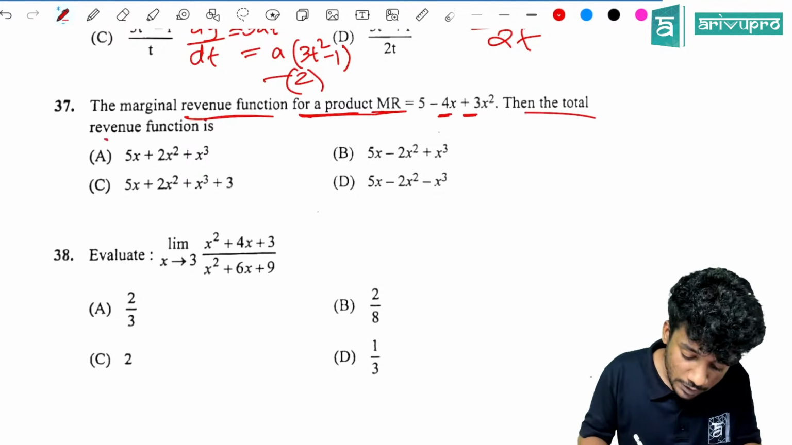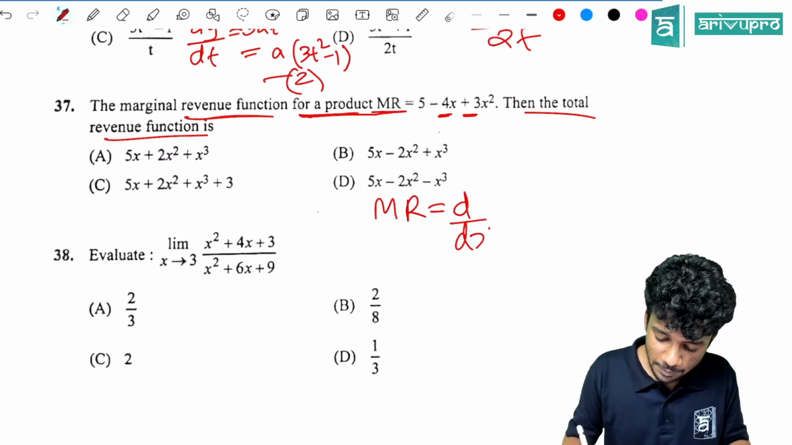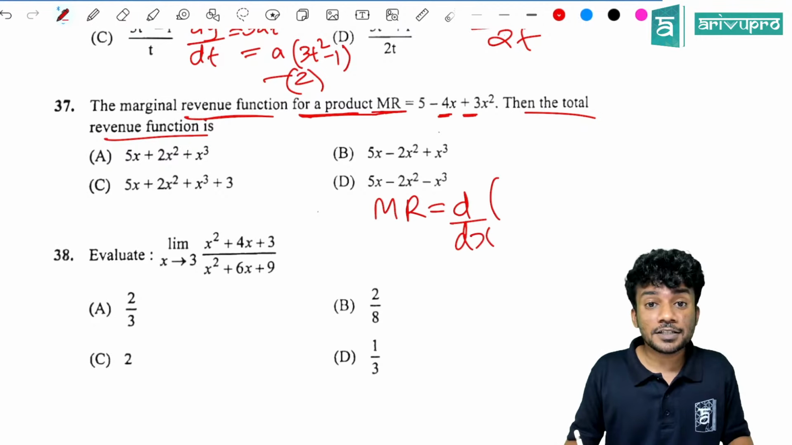Direct question. So what is the formula? MR is equal to d by dx of the revenue function. Yes, total revenue function. That is the formula, right? So when you take the derivative of which of the options, you will get the answer as 5 minus 4x plus 3x square.